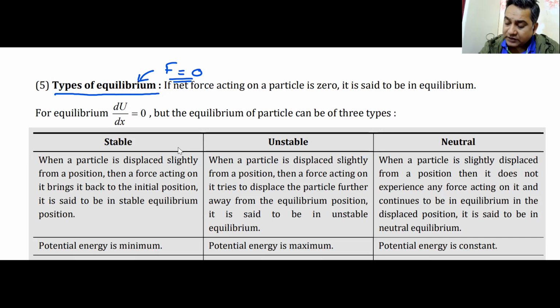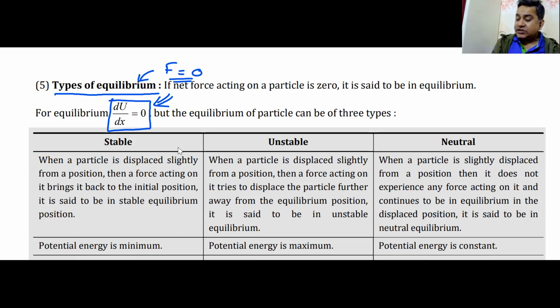Now force is zero implies we are talking about conservative force here. Force is the negative gradient of energy. We're talking about conservative forces, we are not talking about friction. Friction does not have a field. So if the conservative force is zero, the partial derivative of that energy has to be zero.